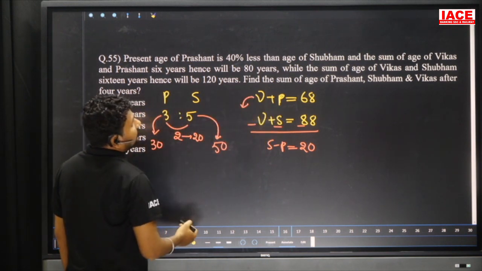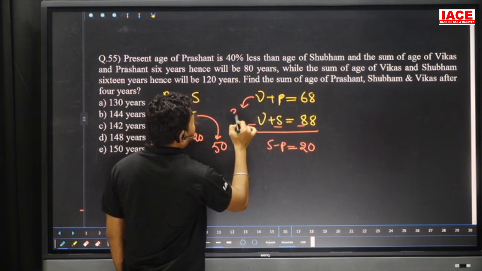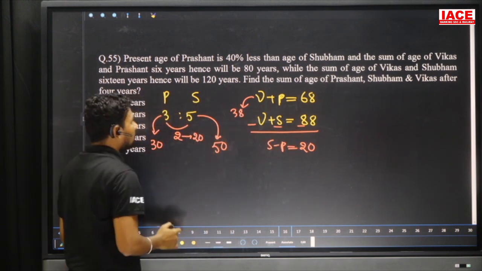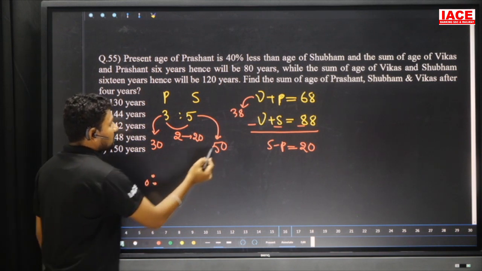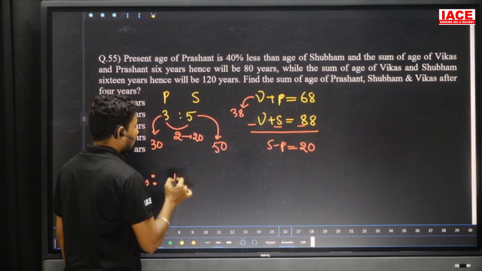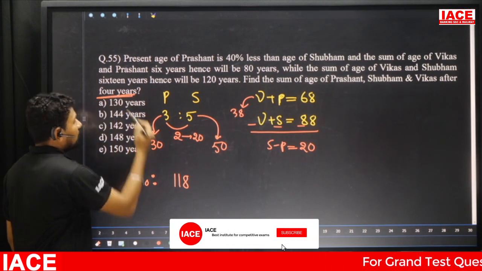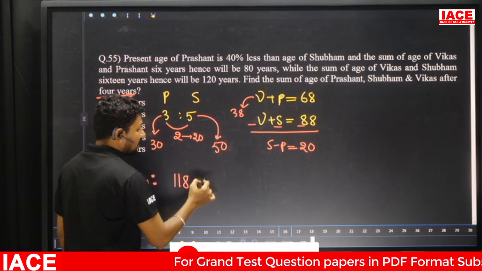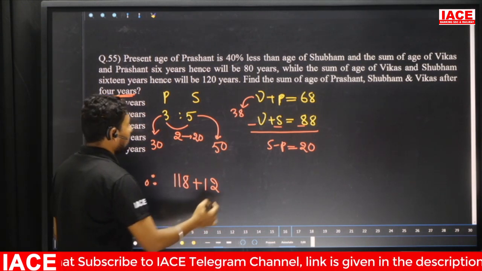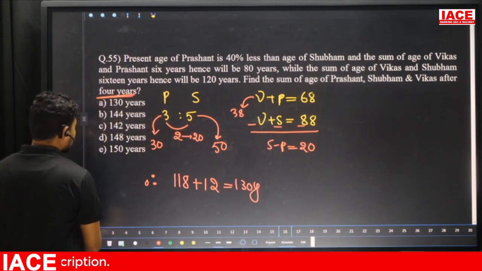Then 30 will be removed from 68, you will get 38. And here 50 will be removed, here also you will get 38. Now you know all the persons' ages. So 50 plus 30, 80. 80 plus 38 is equal to 118. The sum of the present 3 persons' ages is 118. But we need how many years after? 4 years after. 4 years after means 4 threes are 12, because there are 3 persons. We are increasing 12 years. 118 plus 12 is equal to 130 years. And move to the next question.